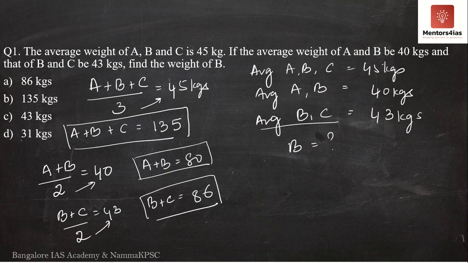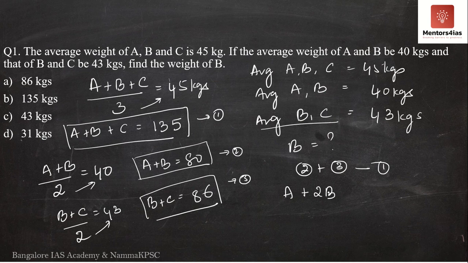Now if you remember the explanation that I had given in the previous video, what do we do here? If this is the first equation, this is the second equation, this is the third equation, we will add the second and third equation and then subtract the first equation. If we add A plus B and B plus C, we get A plus 2B plus C, because there are two B's over here.